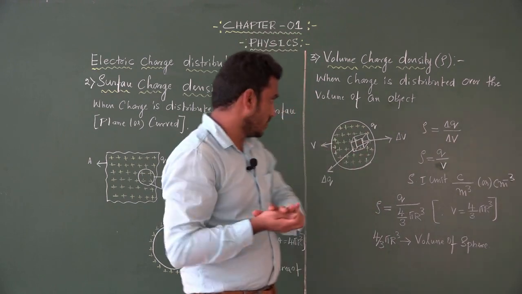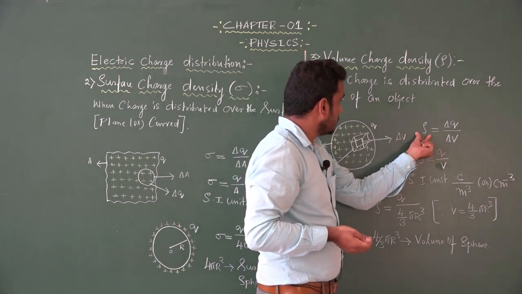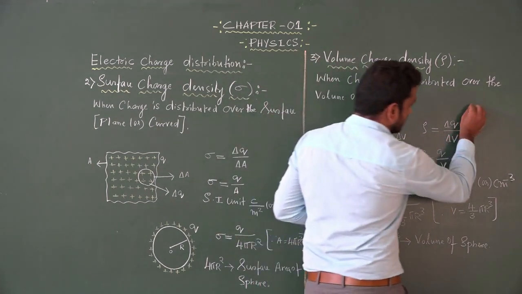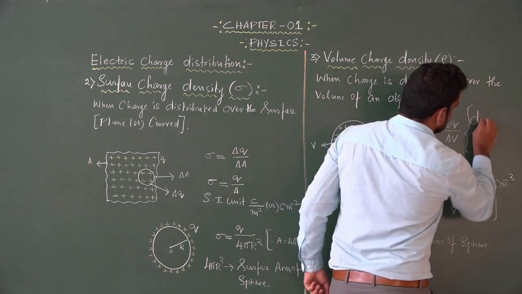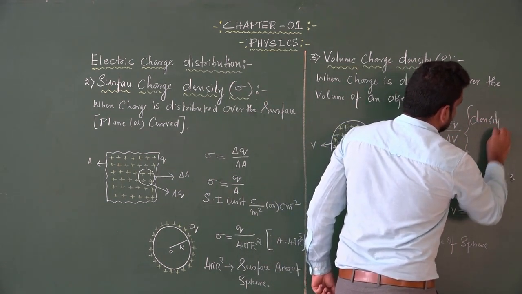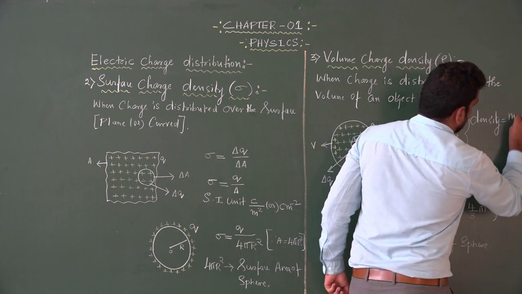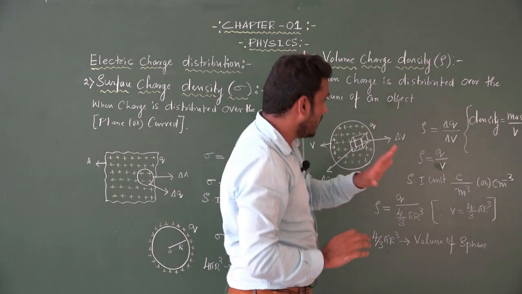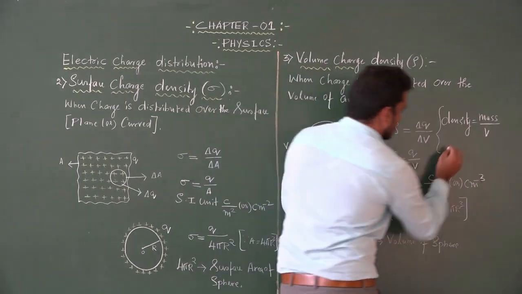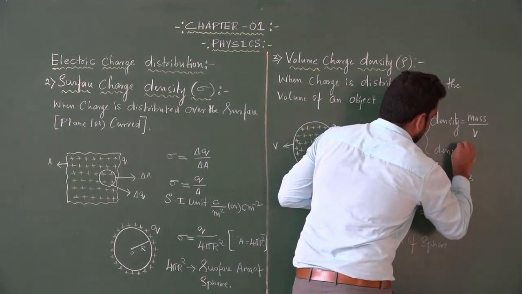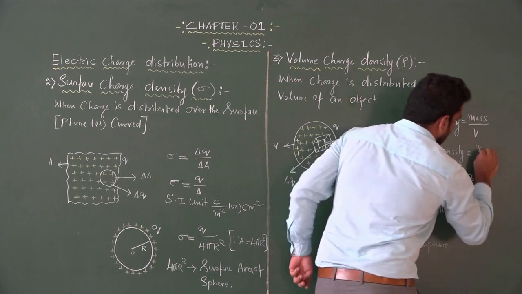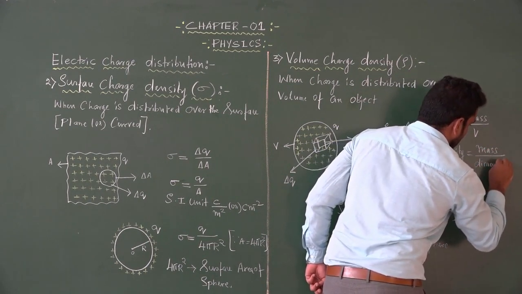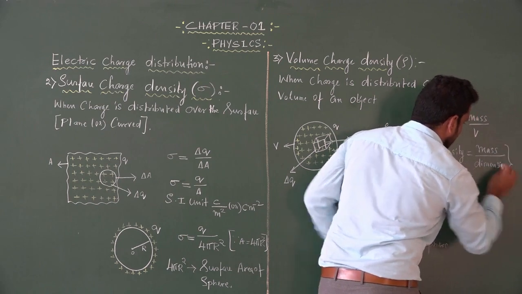Here one thing you can notice, look at this, this row represents volume charge density. But what is the general equation for density? Density is equal to mass by volume. But here in this case, density is equal to mass by dimension, this equation I have taken.